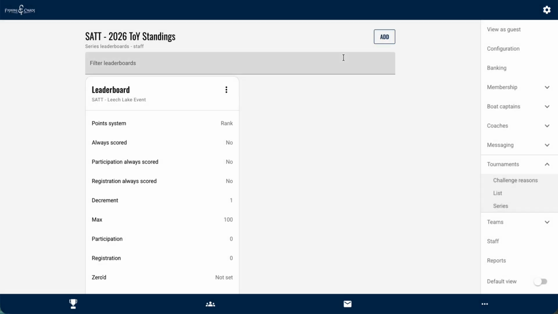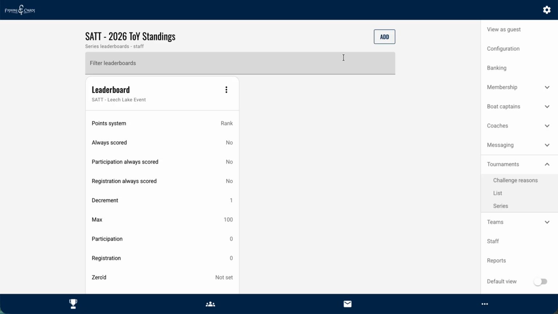The system will do live standings, just like it does on live leaderboard ranks during a tournament. So it is to your advantage to go ahead and add your leaderboards from your tournaments to the series, so that as soon as someone submits or weighs a fish, they receive their points. And obviously those will adjust just like standings in a tournament.